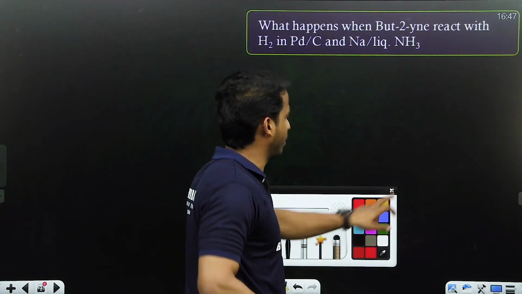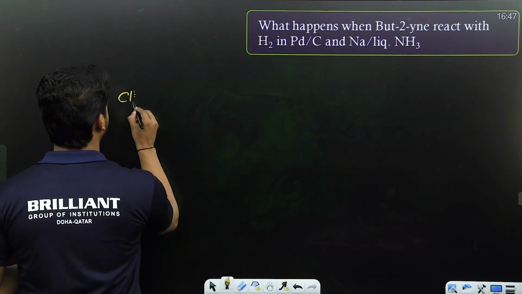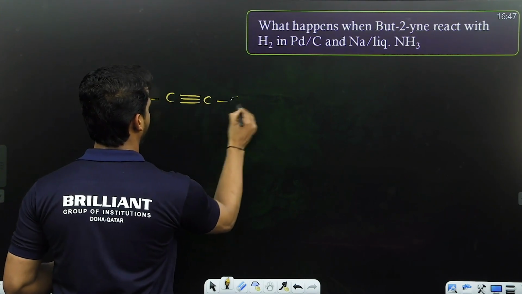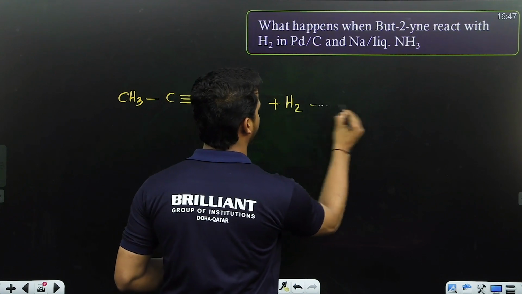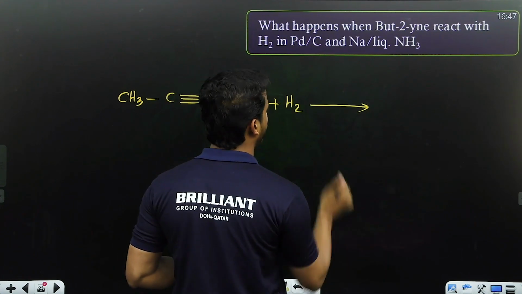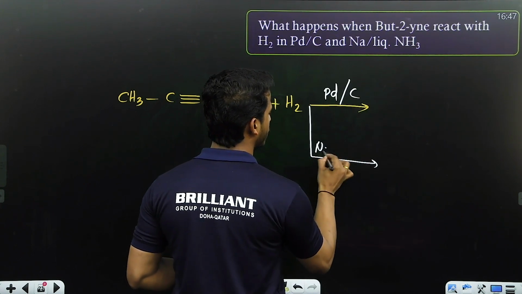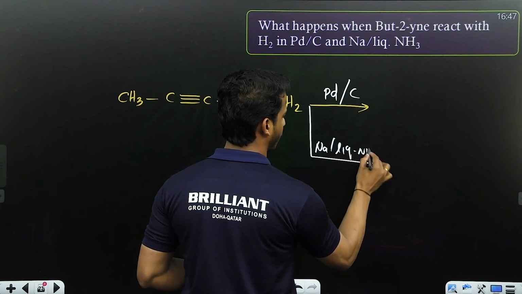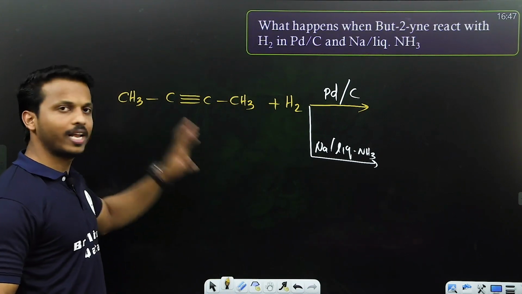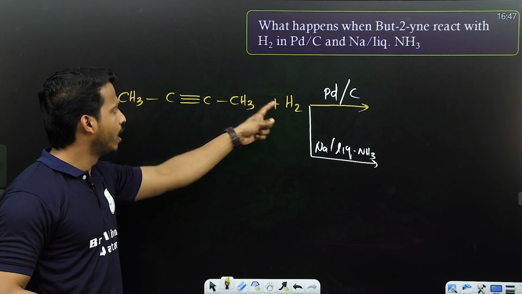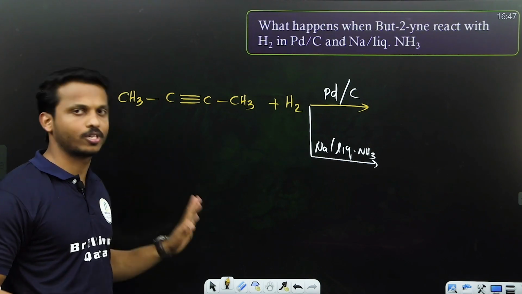Now come to our reaction. What happens when but-2-yne, what is but-2-yne? It's an alkyne, right? This is but-2-yne. It reacts with hydrogen. Of course, it's a hydrogenation reaction, but in the presence of two things. One is palladium on charcoal, one is sodium in liquid ammonia. Dear all, both of these reactions we studied. Generally, when you add hydrogen to an alkyne, the hydrogen goes to this carbon and this carbon, and it becomes an alkene. That you know. Yes, of course it will happen.